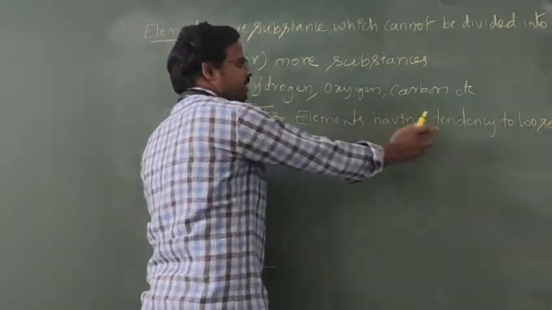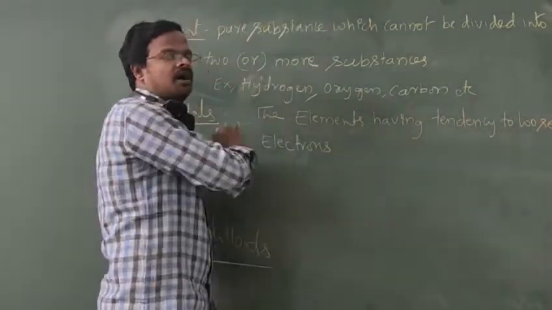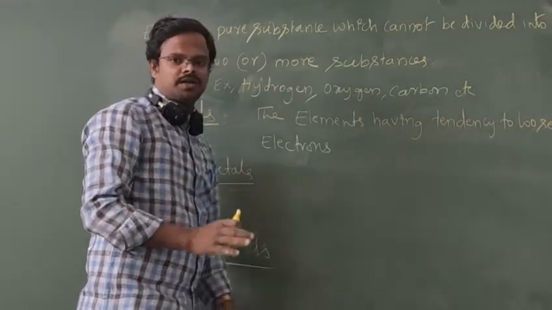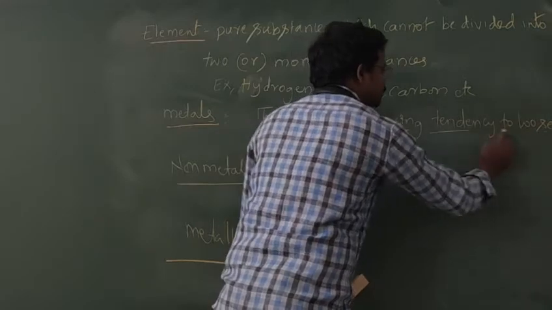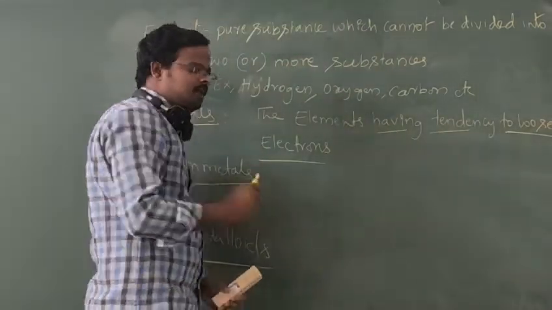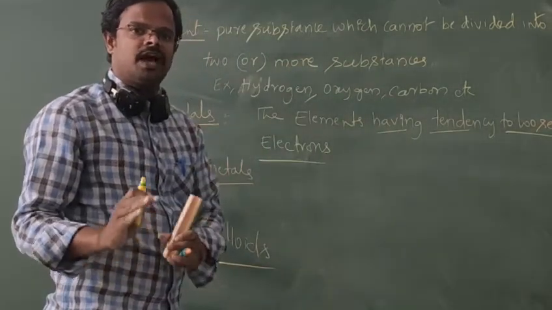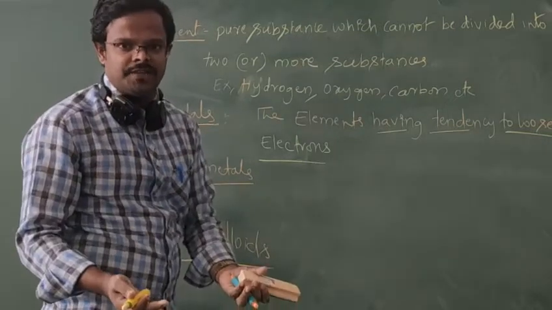The elements having a tendency to lose electrons are called metals. That means metals will have an electron-losing tendency.